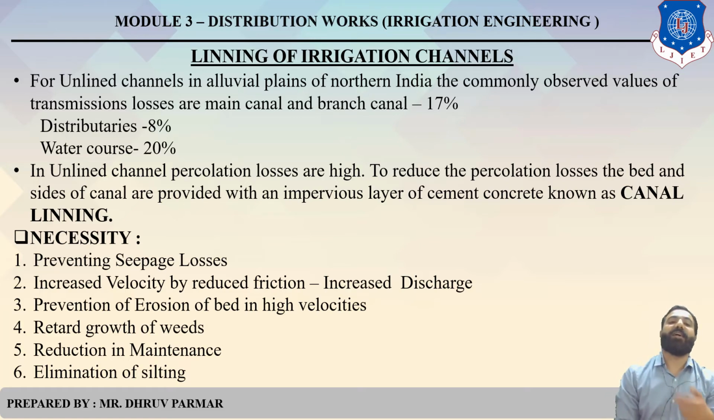For unlined canal in alluvial plains of northern India, the transmission losses in main canal and branch canal are 17%, for distributary 8% and water course 20%. Clear? So in unlined channel, like alluvial channel, non-alluvial channel, the percolation losses are high. To reduce the percolation loss, the bed and side of canal are provided with an impervious layer of cement concrete, which is known as canal lining, like in Narmada Canal. Clear? So what is the necessity? First one, preventing seepage losses.